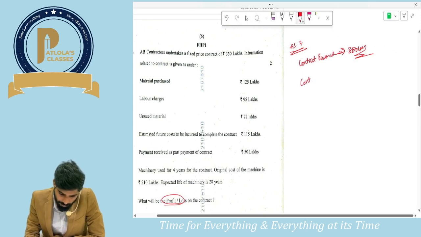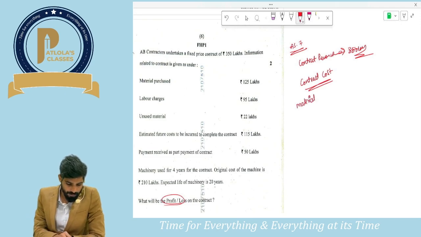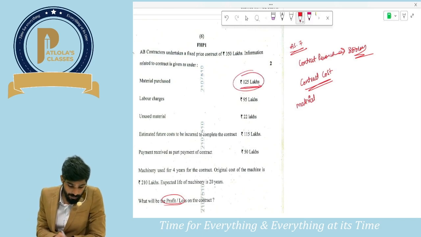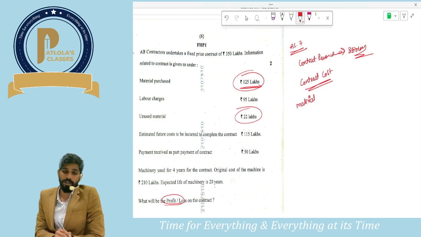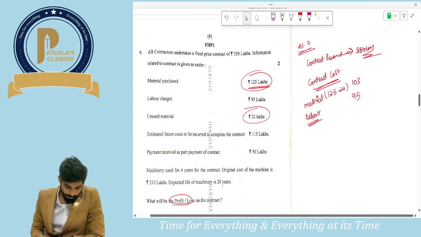What all is there in contract cost? Let us see. In contract cost, material cost is there. How much is the material cost? 125 lakhs. No, guys, it's not 125 lakhs. There is certain unused material of 22 lakhs. So how much would it be? 125 minus 22. It should be 103. Correct? Next, there are labor charges. How much are the labor charges? 95 lakhs. And apart from this is an estimated total cost. Let us talk about this later.